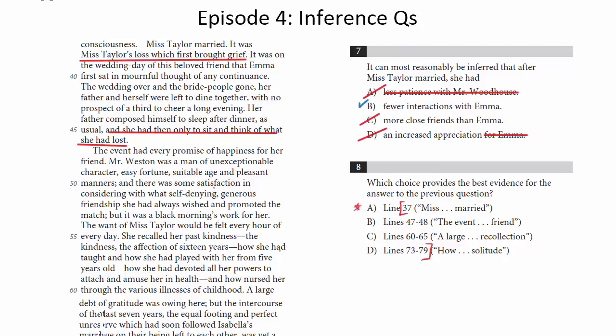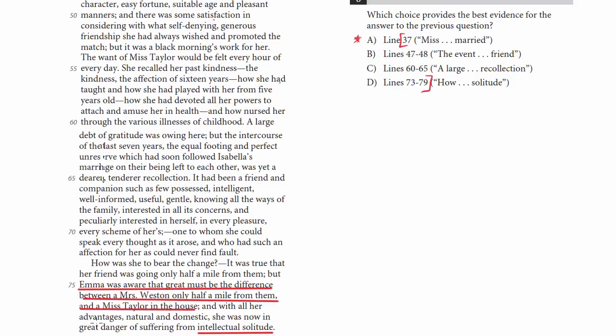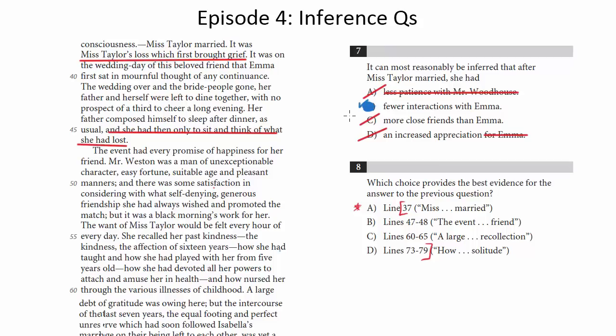So we like B, and that's going to be our answer, that she's got fewer interactions with Emma. That seems a pretty logical jump from what we've read in this part of the passage. So which choice supports it? So we liked 73 to 79. That's what we were really citing for the answer to this one, so I'm going to mark D as being a really good possibility. Let's check all the choices.